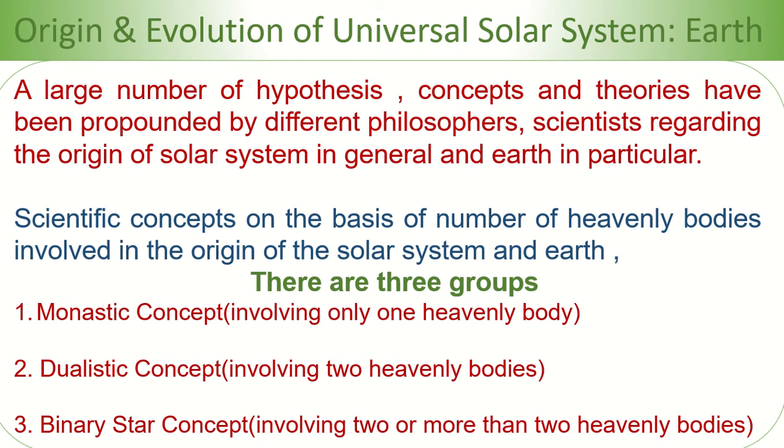In the dualistic concept, two heavenly bodies are involved. And in the binary star concept, two or more than two heavenly bodies are involved. So this is the first thing we must know about origin and evolution of the universe and solar system.